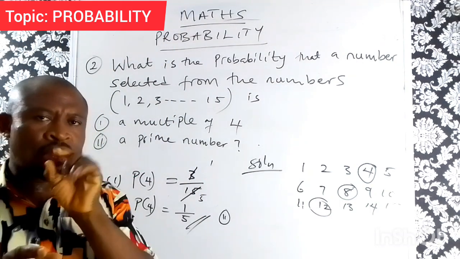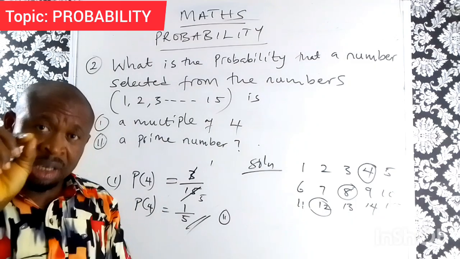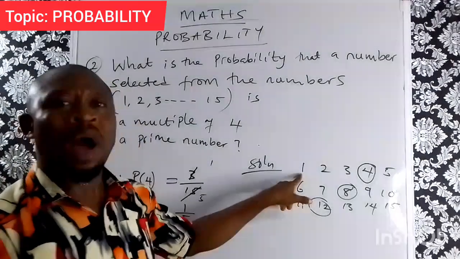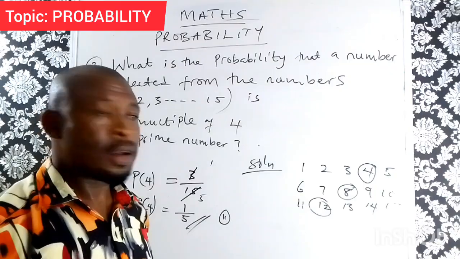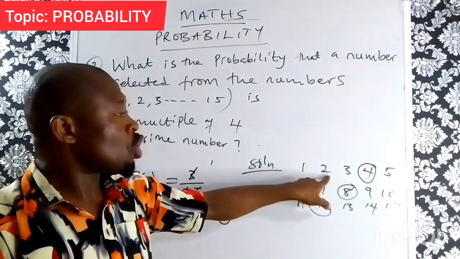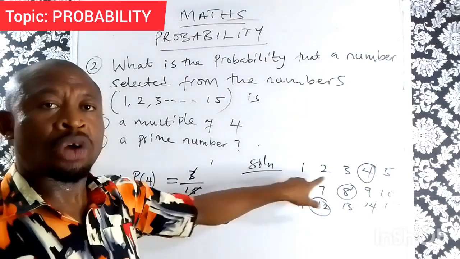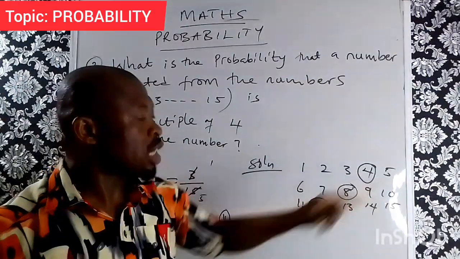I repeat, those numbers that can be divided by just themselves and 1. For example, 1 can only be divided by itself. Of course, 2 can divide itself, and 1 can also divide it. 3 can divide itself. Of course, 4 is not a prime number.